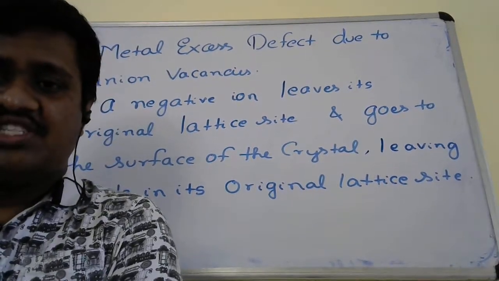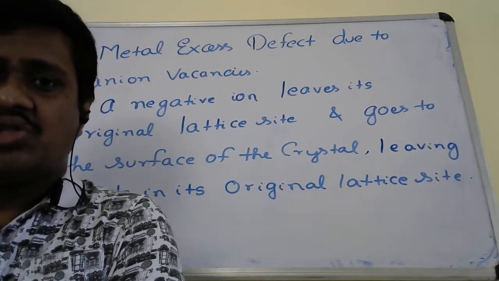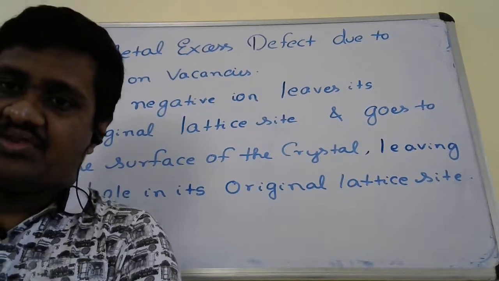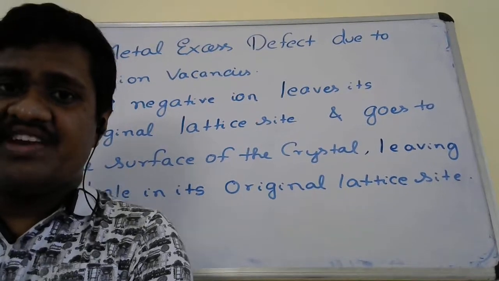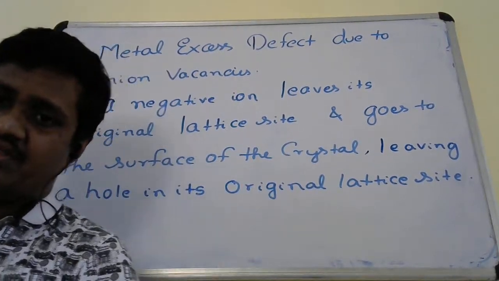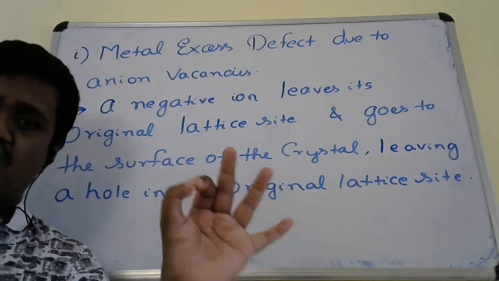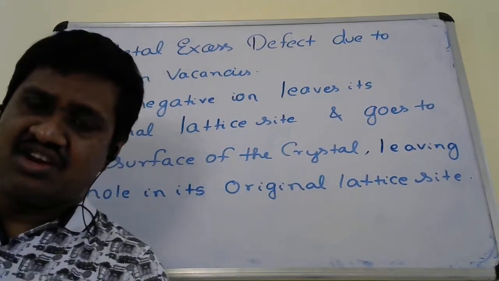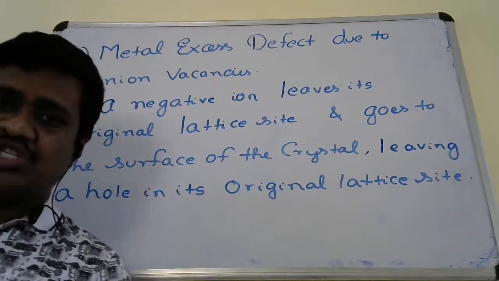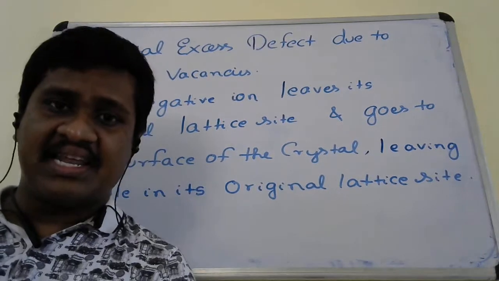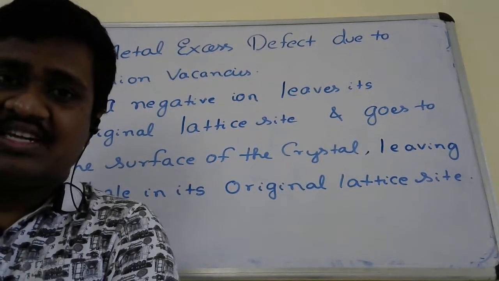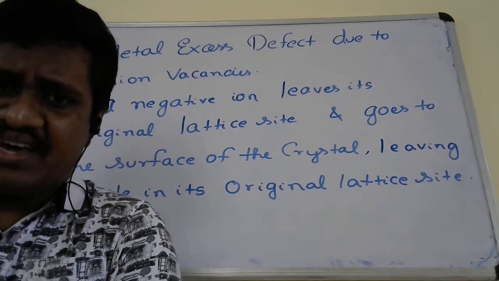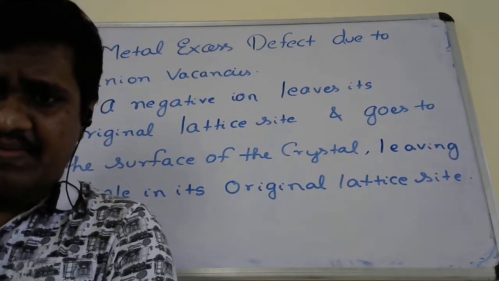When it leaves the original lattice site, a vacancy will be created, obviously.